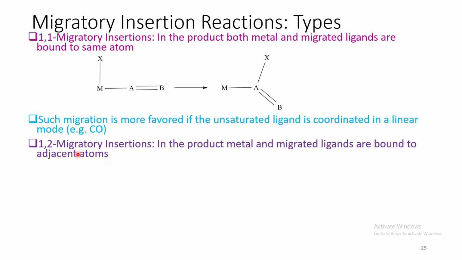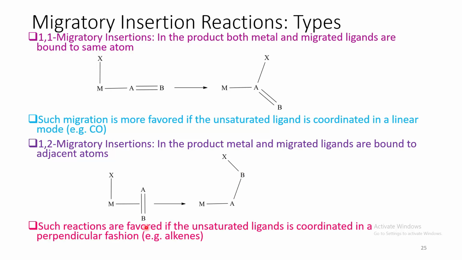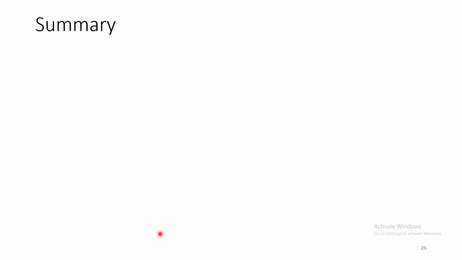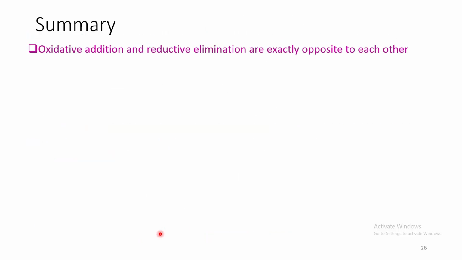Whereas the next one is called 1,2-migratory insertion. In this case, in the product, the metal and this particular migrated X ligand are attached to two different adjacent atoms. So in this particular case, if the unsaturated ligand is coordinated in a perpendicular fashion, then it will be favored. For example, alkenes.